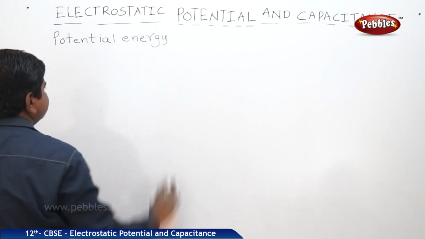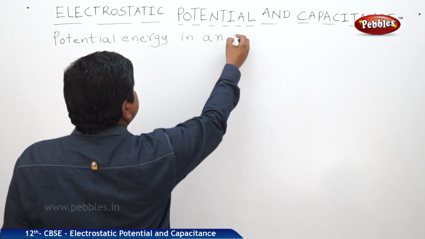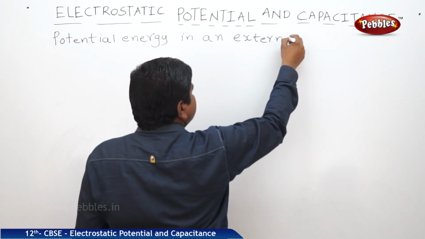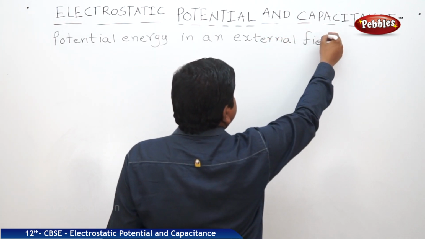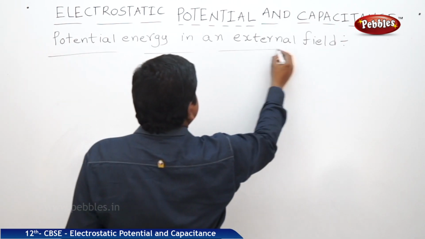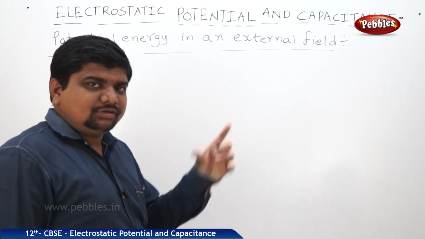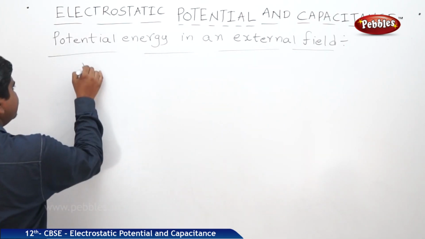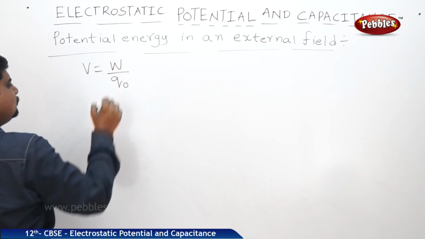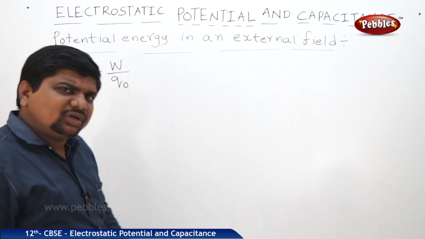Potential energy in an external field. We know that electric potential V is equal to W by Q naught. We should find out the potential energy. What is the meaning of potential energy?